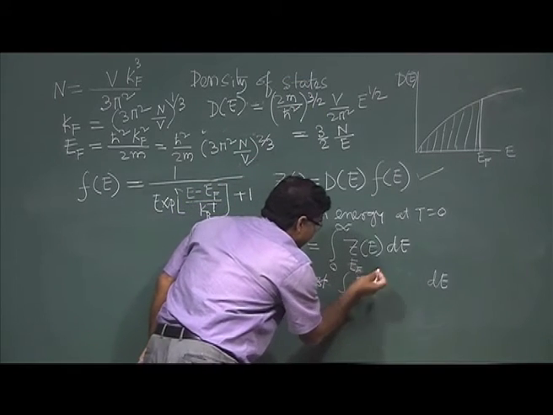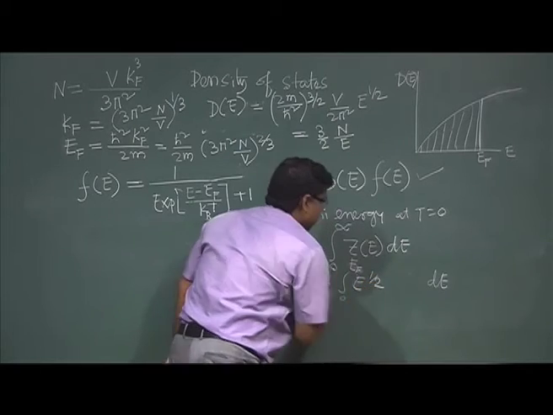So here I have to integrate E to the power half.